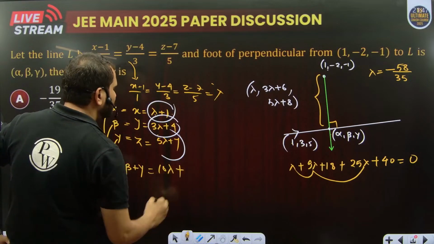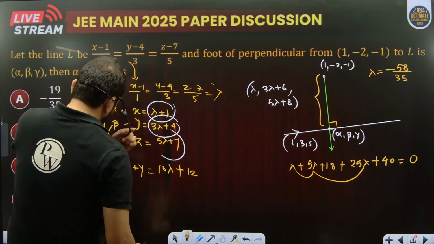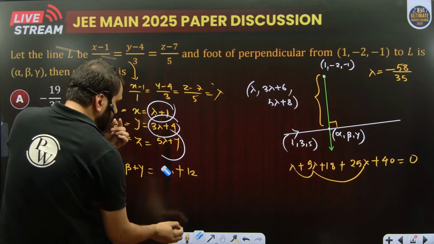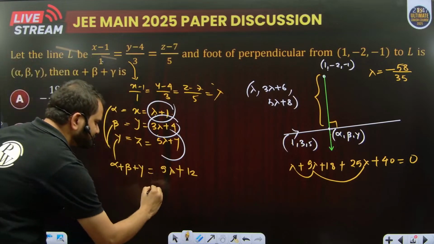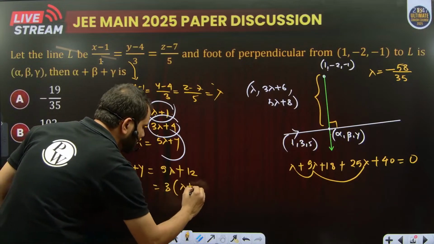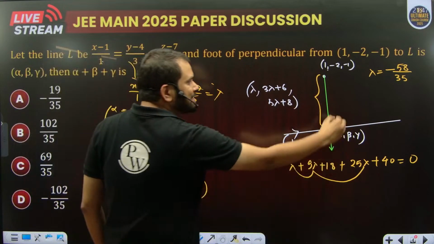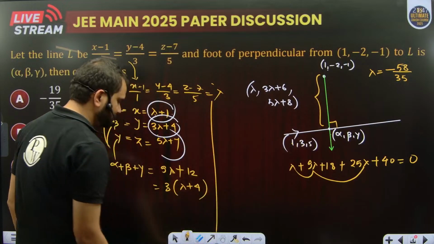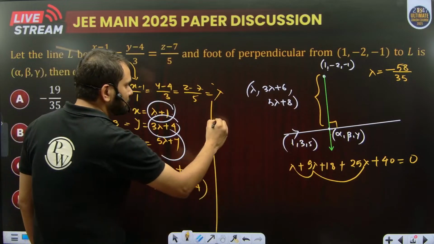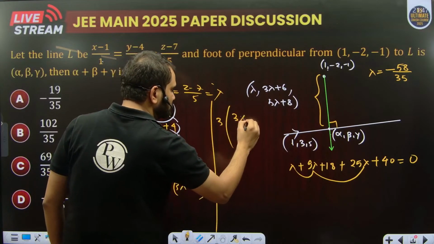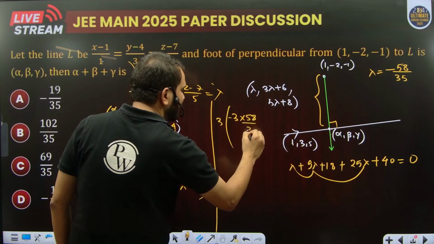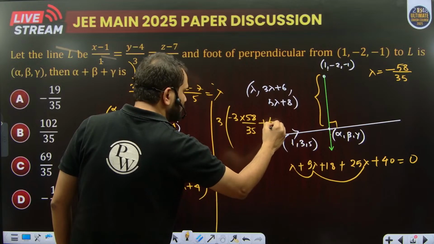10 lambda plus 12. It should be 9 lambda plus 12. I can take 3 common. 3 lambda plus 4, and lambda is equal to minus 58 by 35. So 3 into minus 58 by 35 plus 4.